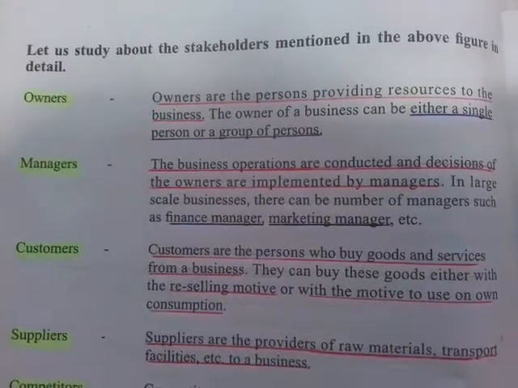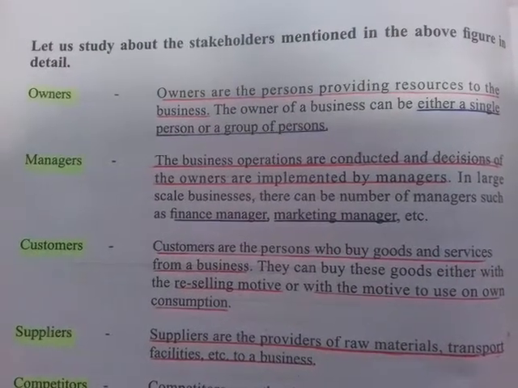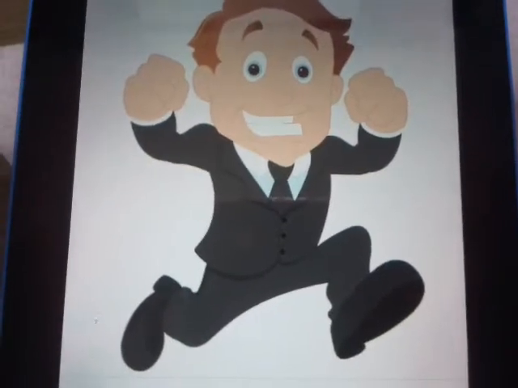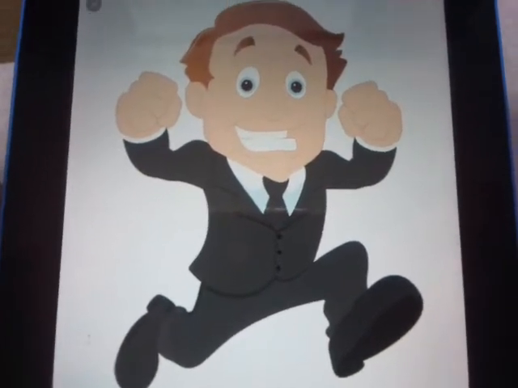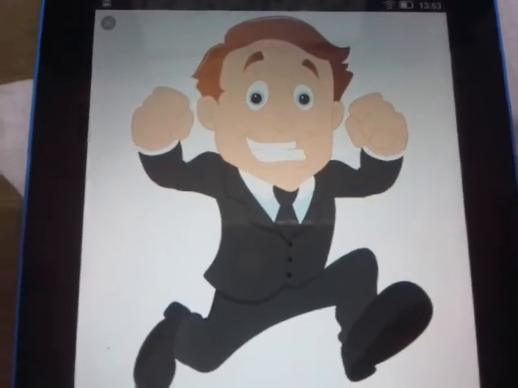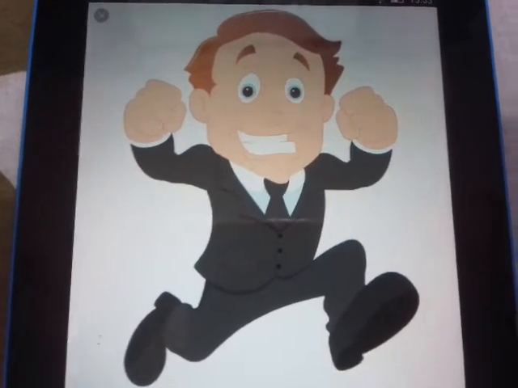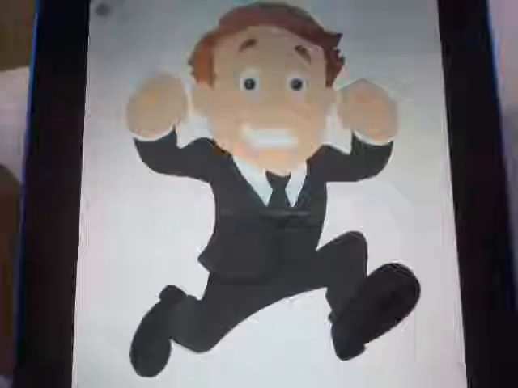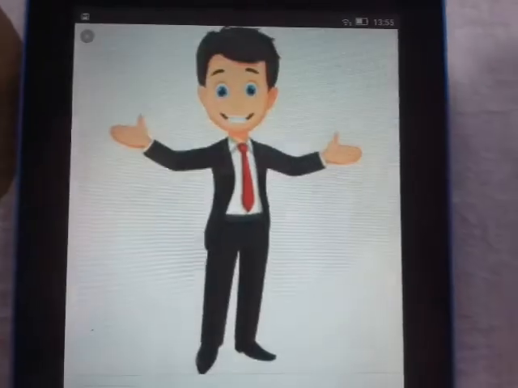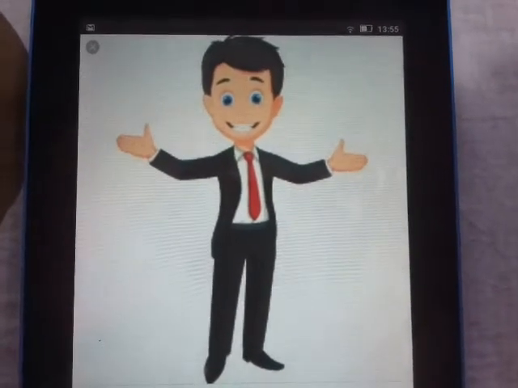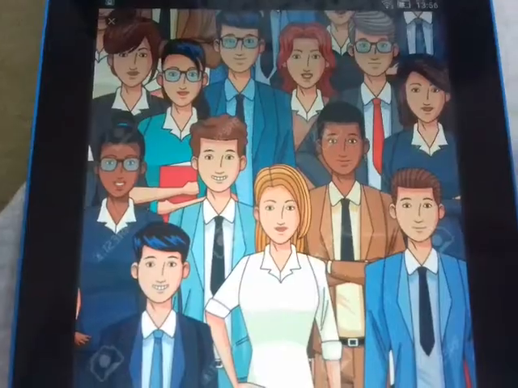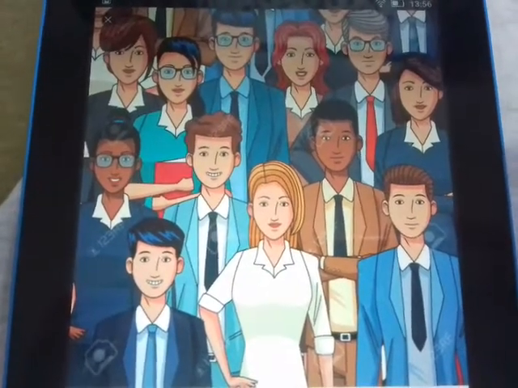The first stakeholder is owners, the people who own the business. These owners are the people who provide resources to the business. An owner of the business could be a single person or a group of people. That means an owner could be a single person or a group of owners.